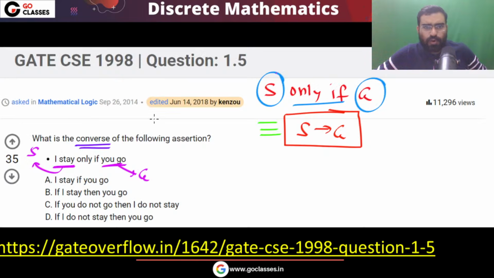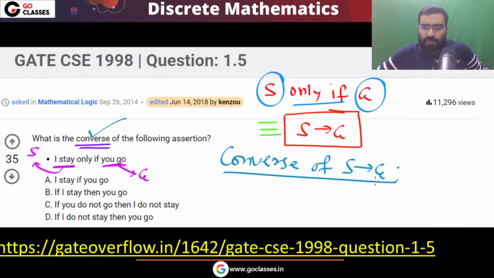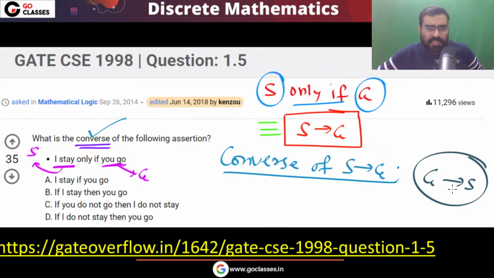The question is asking for converse. So what is going to be the converse? You can see, the converse of S implies G is G implies S. So tell me which statement is correct. G implies S means if you go, then I stay.